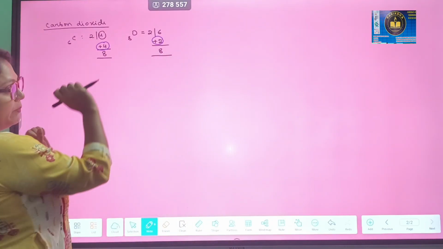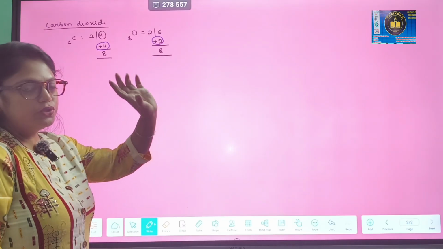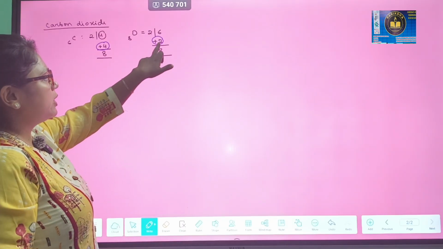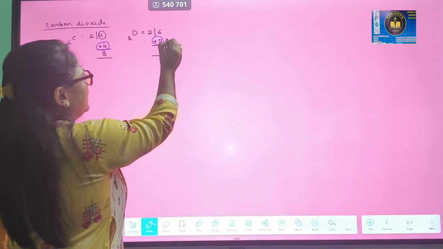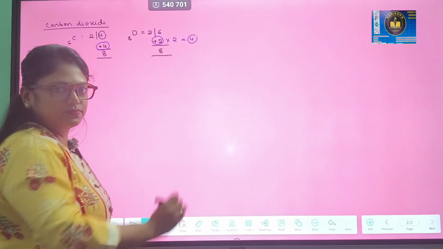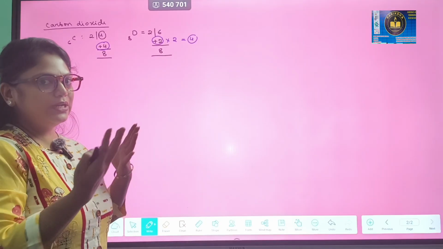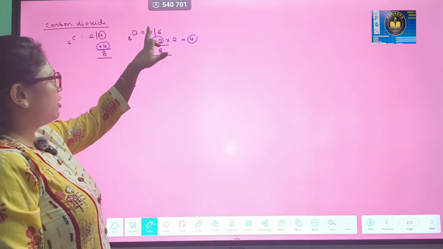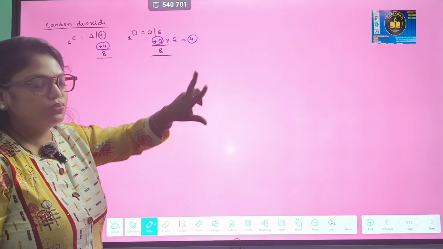In a similar way, to equalize these 2 electron numbers, we have to multiply oxygen by 2, right? So we get 2 oxygen atoms and 1 carbon atom. So what is the formula? The formula will be C1 and O2, that is CO2.